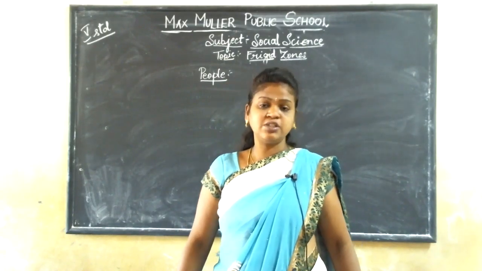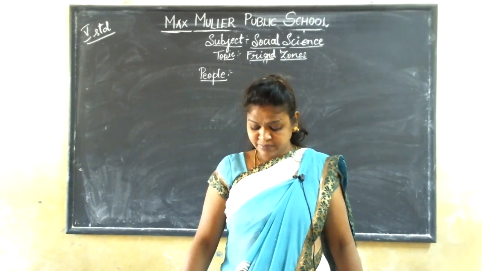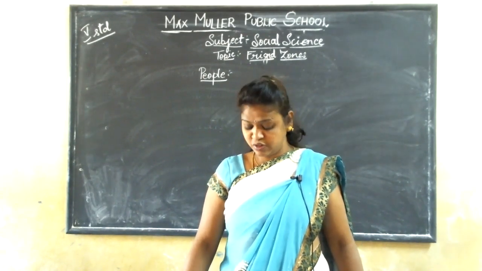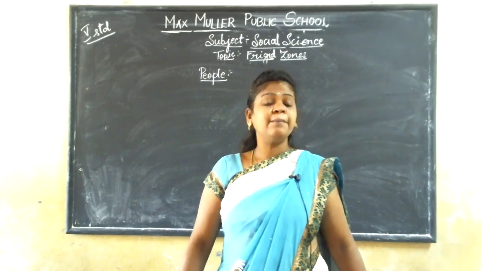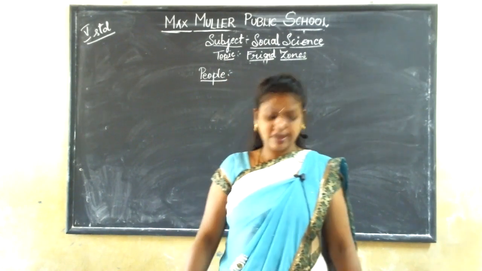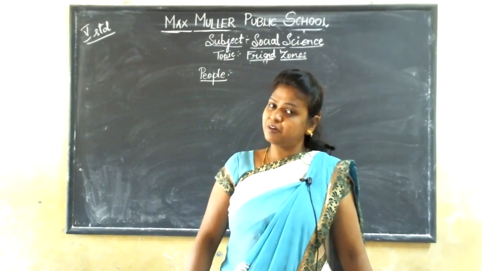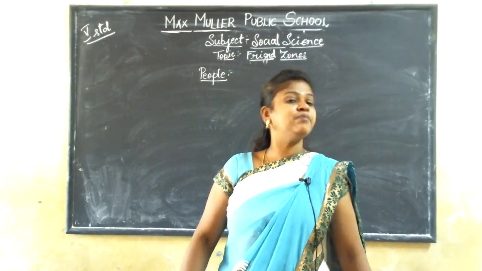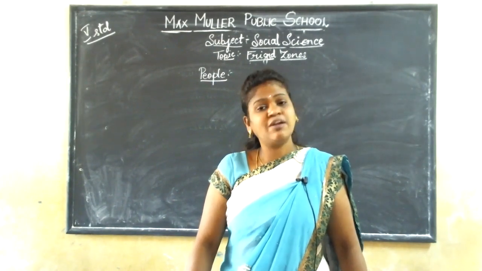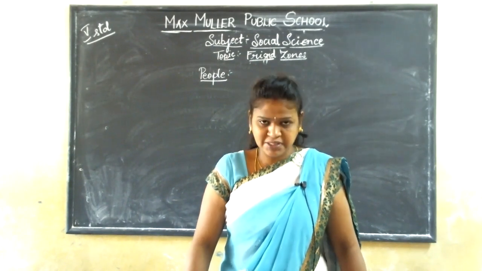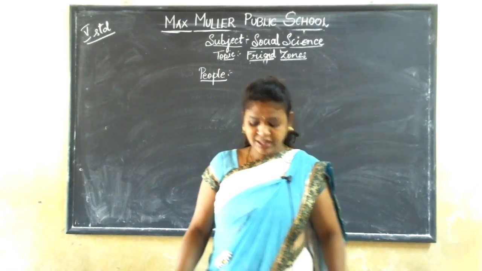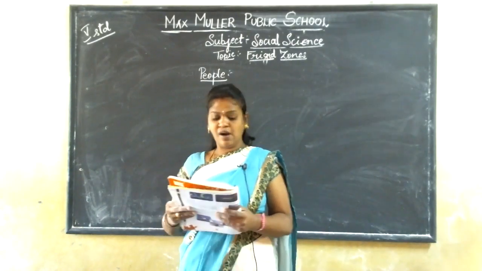The Pygmies and Bantus of the Congo Basin, Semangs of Malaysia, Yanomani of Brazil, Amazon Indians, Hubus of Sumatra, and Dayaks of Borneo. In the same way, even the people who are living in the frigid zone are called by different names. I'll read one paragraph and explain it to you.